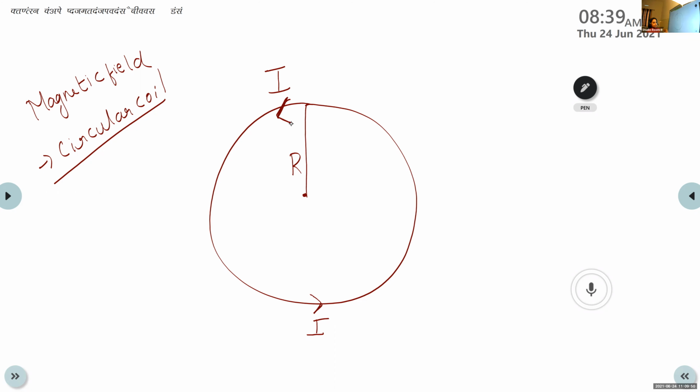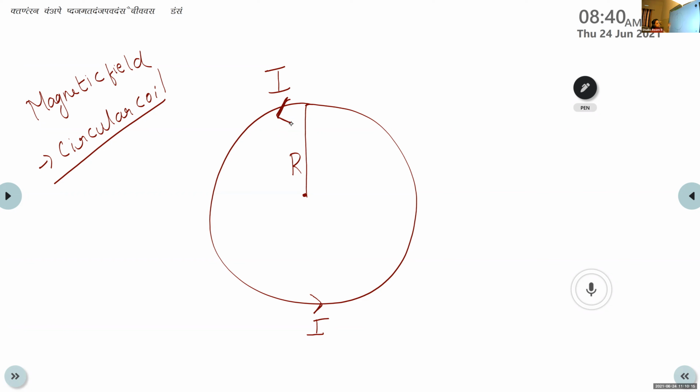So what about the polarity of the magnetic field? That is what we discussed in our last class. If the current is flowing in an anti-clockwise direction, then the polarity is north polarity. Yes, very good. It possesses a north polarity and the magnetic field is directed outwards.